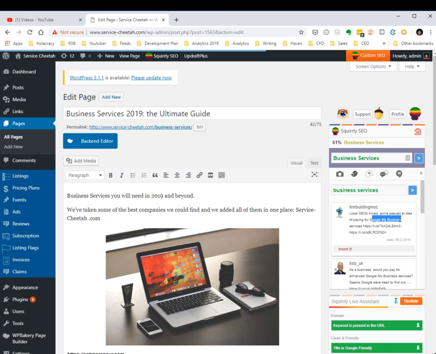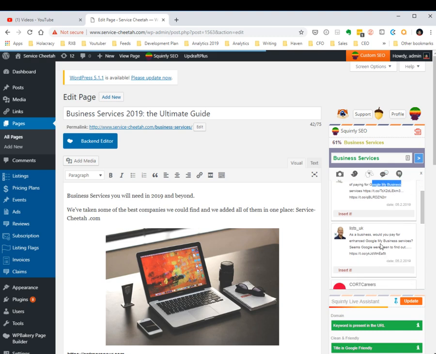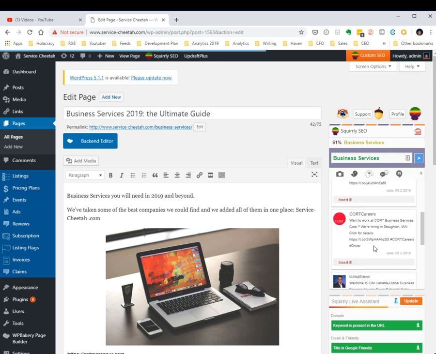So something about paying for Google My Business services. Some of you may already know about Google My Business, but this is not something that I would want to quote in my article. So why use the tweets that I have here? The idea is that you're trying to build credibility, you're trying to build authority with your website. Now, it's not necessarily the case of business services, which is, I guess, pretty well defined. It's not such an edgy case of writing. But in some cases where you try to prove a point, maybe it's best if you also write some ideas that experts are tweeting on the Twitter platform, and getting their quotes.